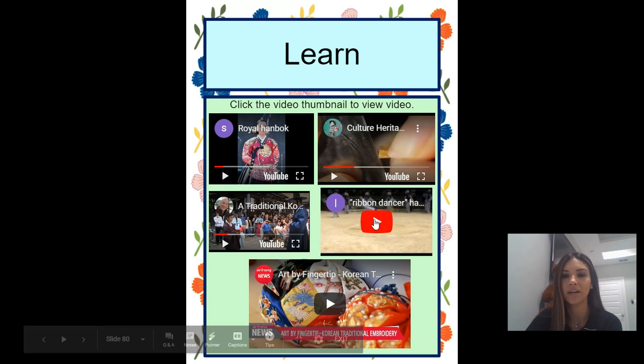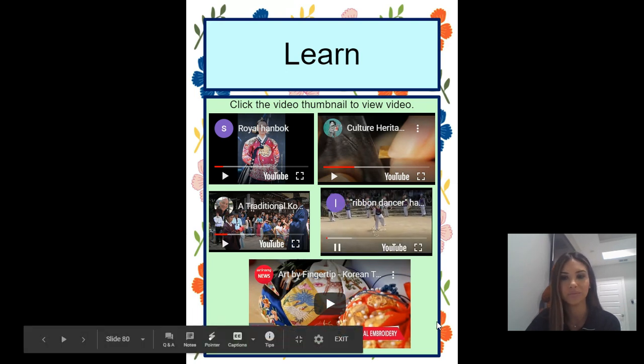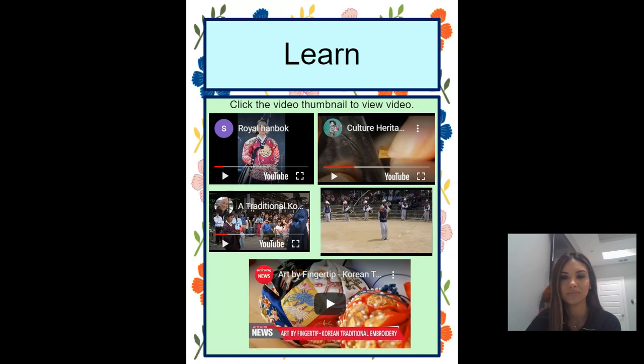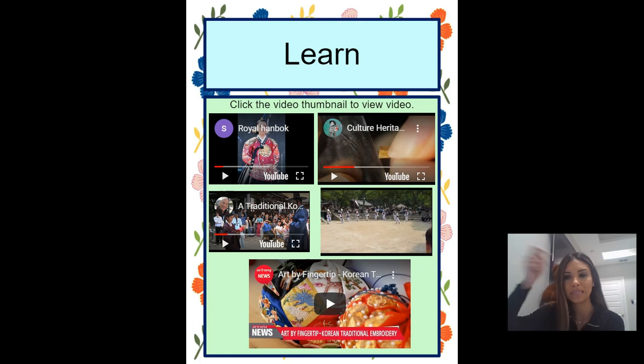That's where they're getting married, and then they have some ribbon dancers. They dance with ribbons.